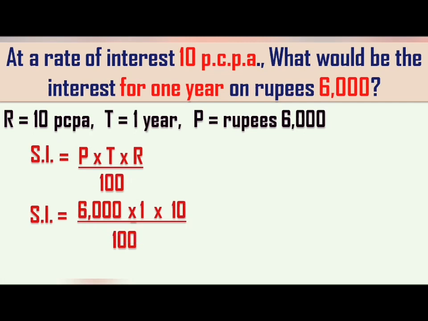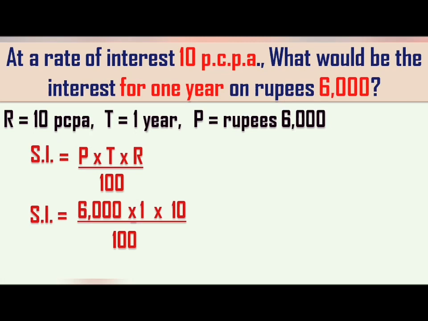Now observe the numerator. There all numbers are in multiplication. Now here onwards we have two ways to solve this. Either we will do the division first, where any one of the numbers in the numerator will be divided by 100, or you multiply the numerator and then do the cancellation or the division afterwards. I prefer the second one. We will multiply all the numbers in the numerator and then we will do the cancellation or the division.